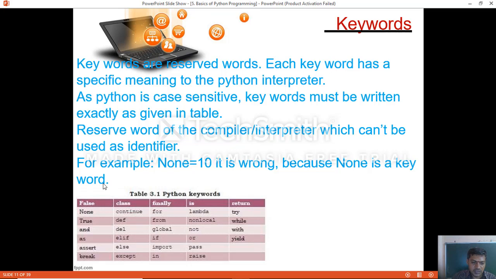You can see the table listing keywords like False, class, finally, is, return, None, continue, for, lambda, try, break, import, pass. These are all predefined keywords in Python programming.